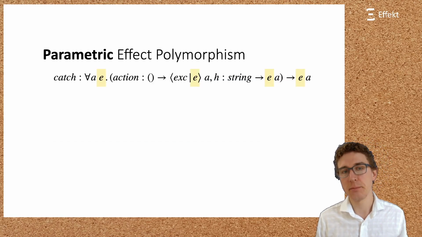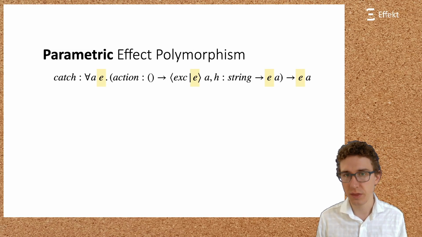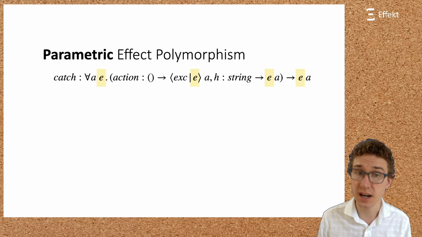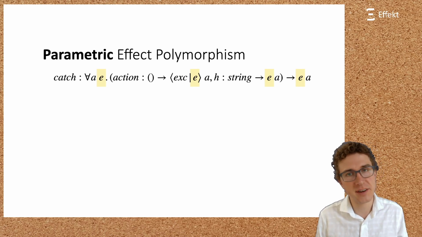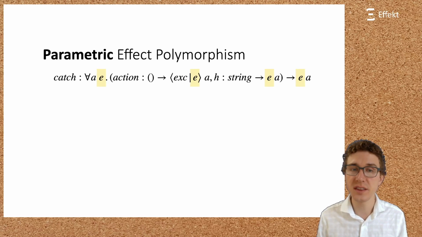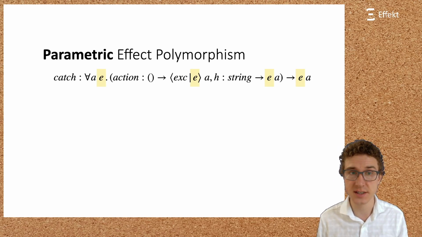These concerns are a major motivation of the Effekt language, which explores a different design space with different trade-offs. The Effekt system is designed to cater to everyday programmers. In particular, in the Effekt language, there simply is no support for parametric effect polymorphism. Also, neither the source type system nor the core type system feature parametric effect polymorphism. It truly does not exist.